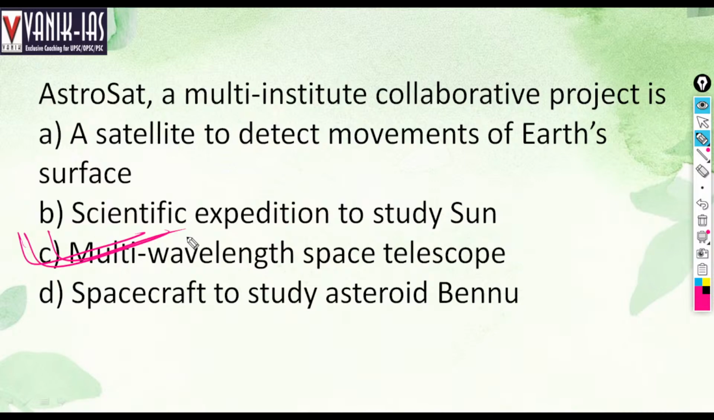It has five telescopes, so that we can see in various ranges: visible wavelengths, ultraviolet wavelengths, X-ray, hard X-ray, everything we can see with AstroSat. Various institutions have collaborated in it, ISRO and also the Indian Institute of Astrophysics. This is AstroSat, a multi-wavelength space telescope. C is the answer. The scientific expedition to the Sun is Aditya L1. India is going to launch Aditya L1, right?